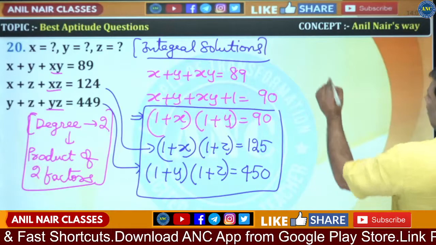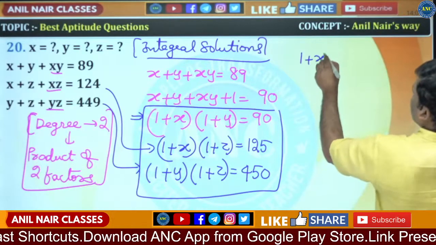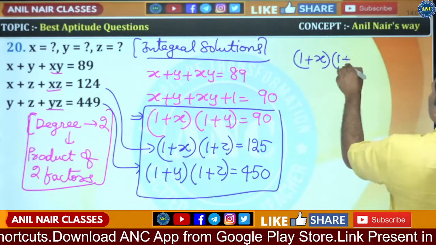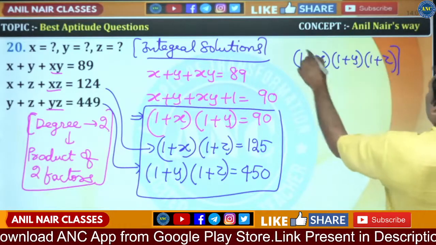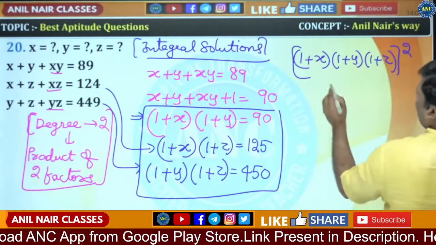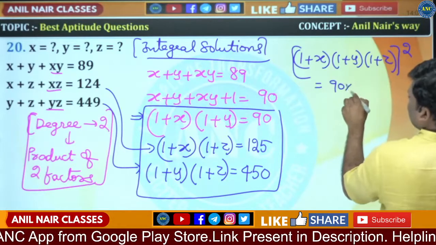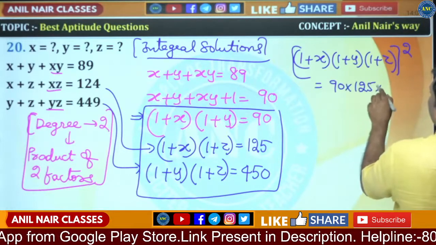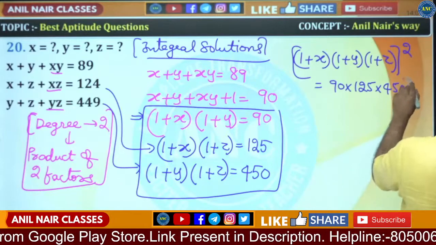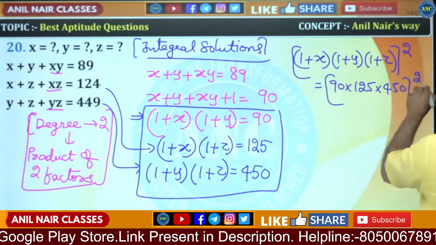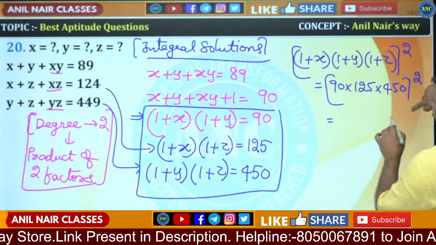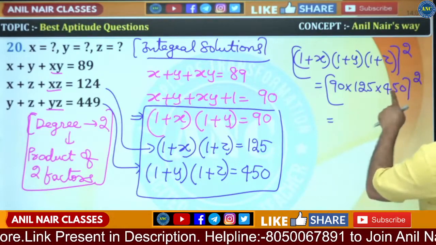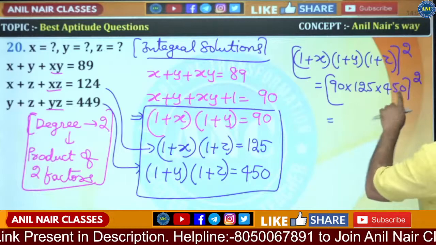If I multiply all these, 1 plus x, 1 plus y, 1 plus z, whole square, is equivalent to 90 into 125 into 450. 90 into 125 into 450. 0, 0 outside, 10 square. So outside I will get 0, 0.